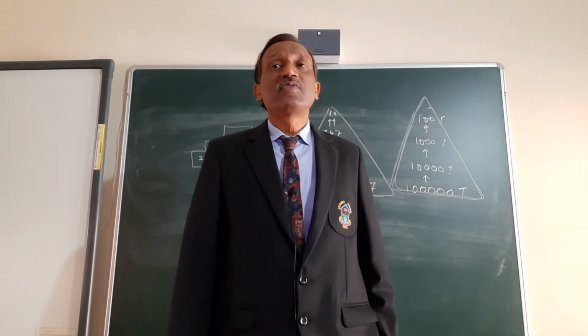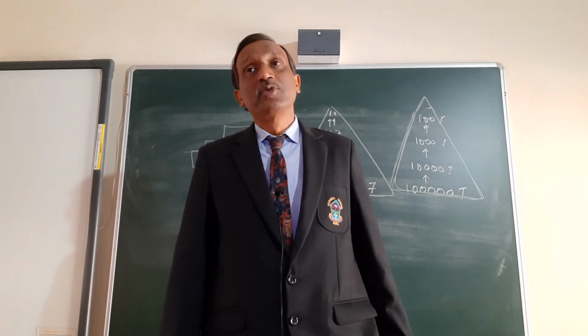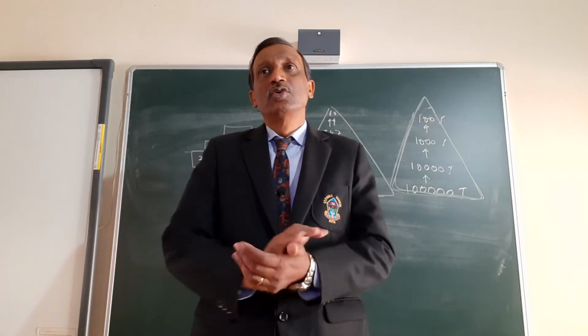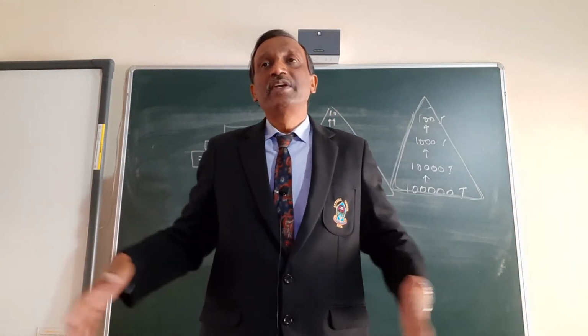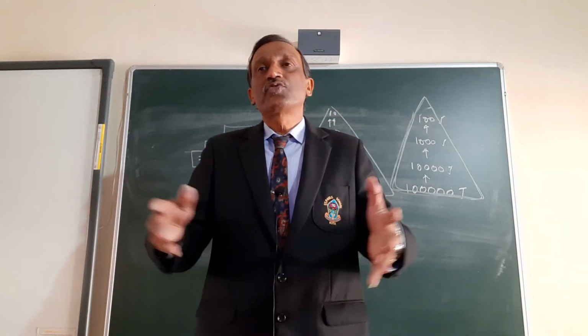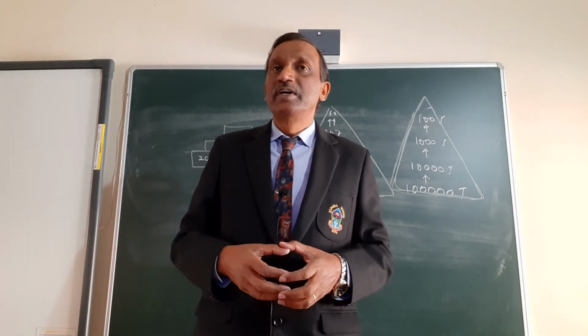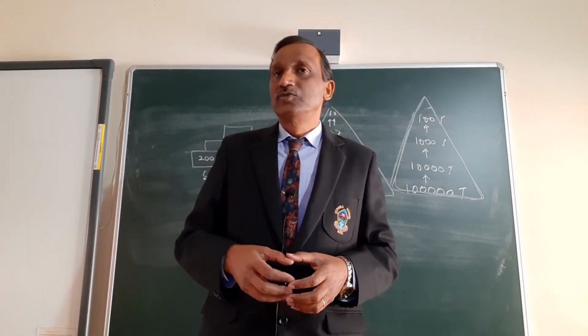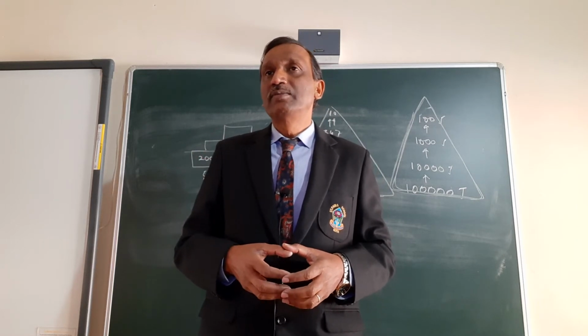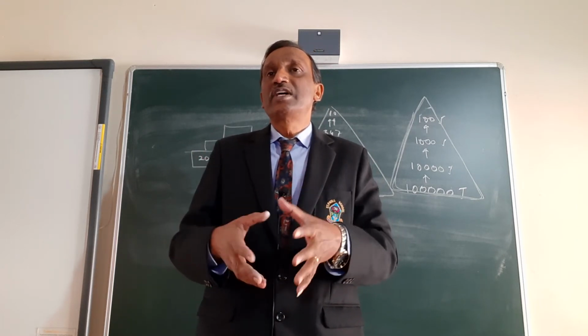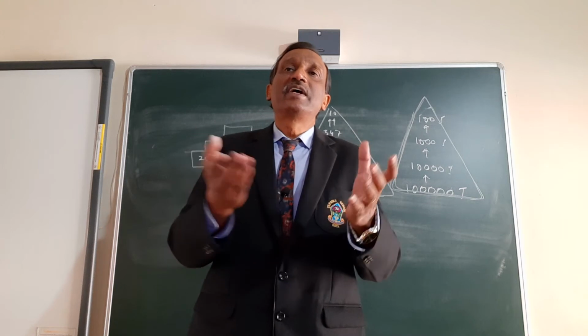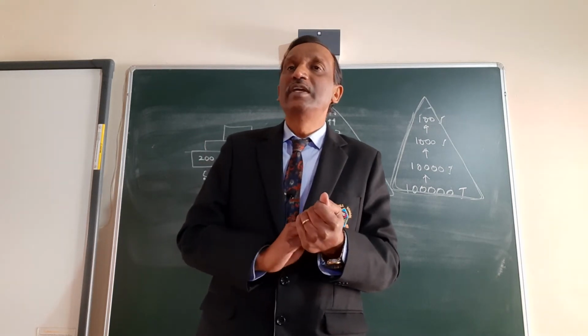And then the second trophic level, because their number will be all the more less. So in a particular area, say for example 100 square meters, suppose they are 1100 kilograms, then in 10 square meters it will be a tenth of that, and in 1 square meter it is only 11.